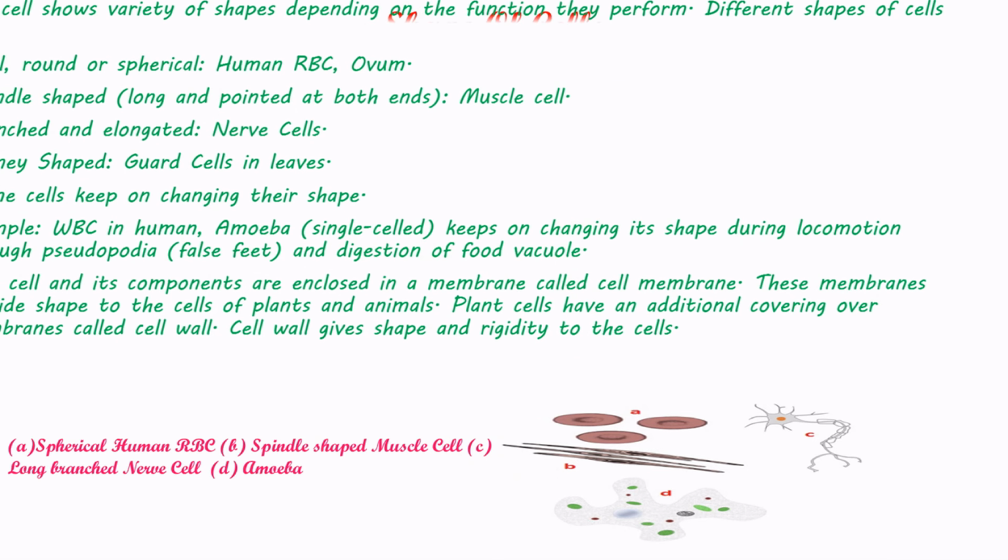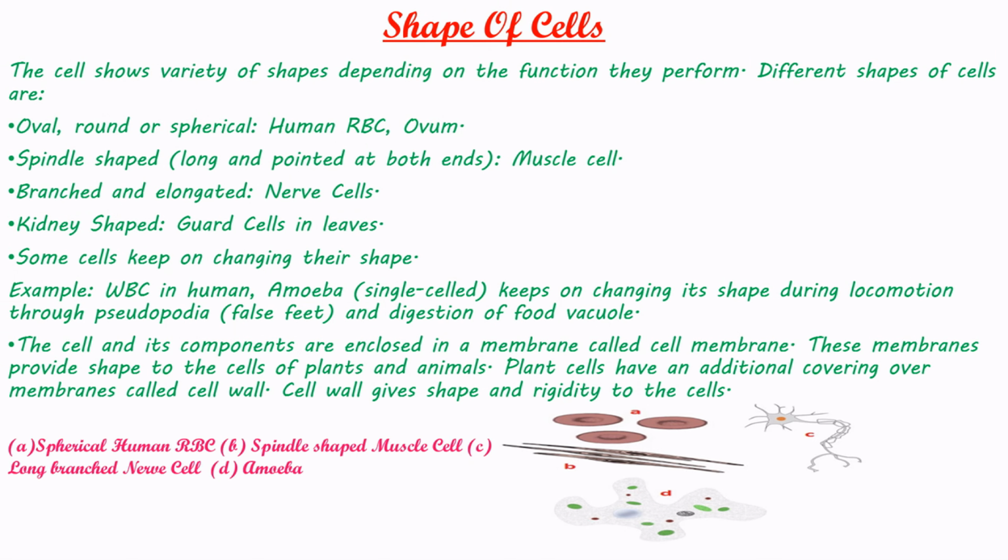The cell shows a variety of shapes depending on the function they perform. Different shapes of cells are: oval, round or spherical, like human RBC and ovum; spindle-shaped, long and pointed at both ends, like muscle cells; branched and elongated, like nerve cells; kidney-shaped, like guard cells in leaves. Some cells keep on changing their shape. Example, WBC in humans; amoeba, a single-celled organism, keeps on changing its shape during locomotion through pseudopodia, false feet, and digestion of food.